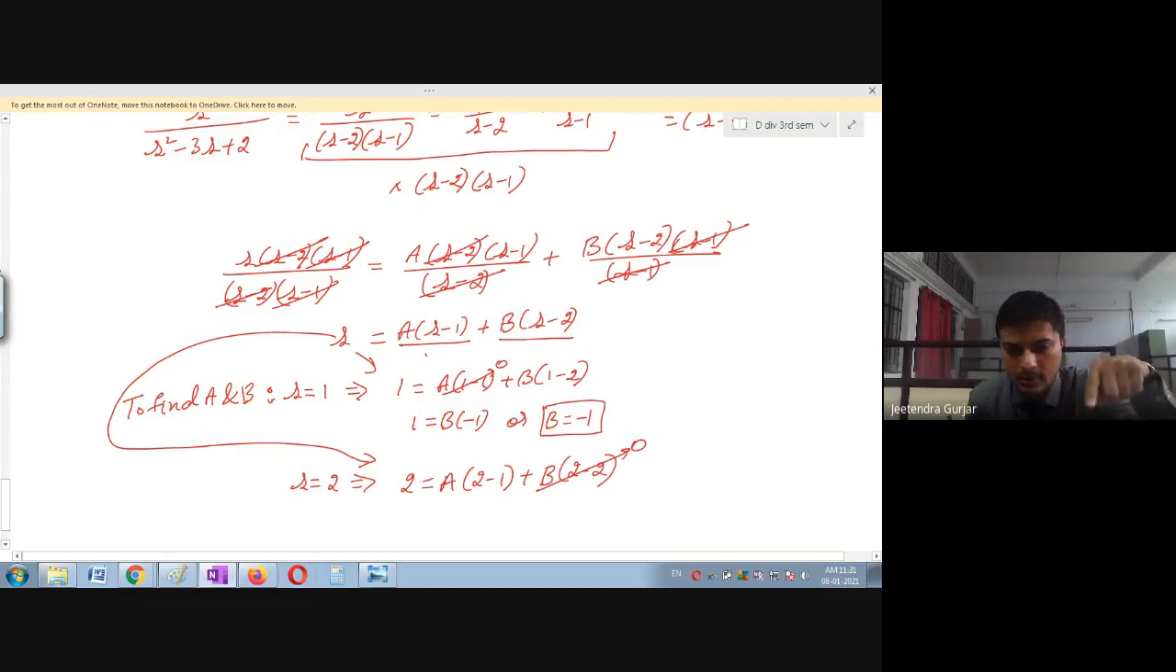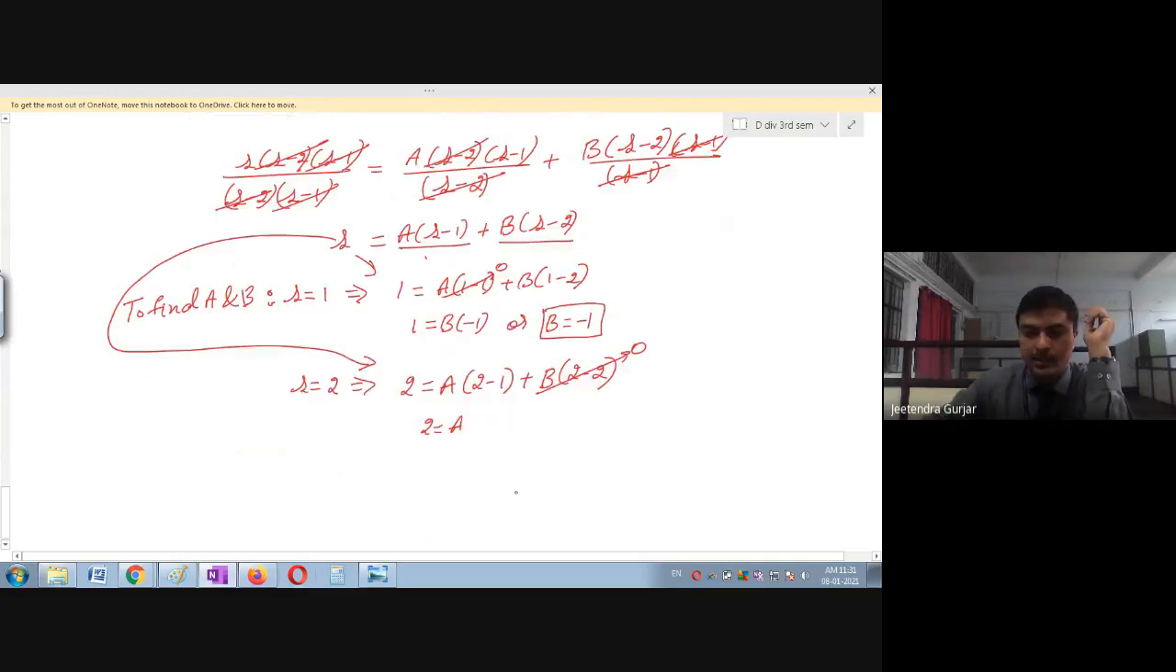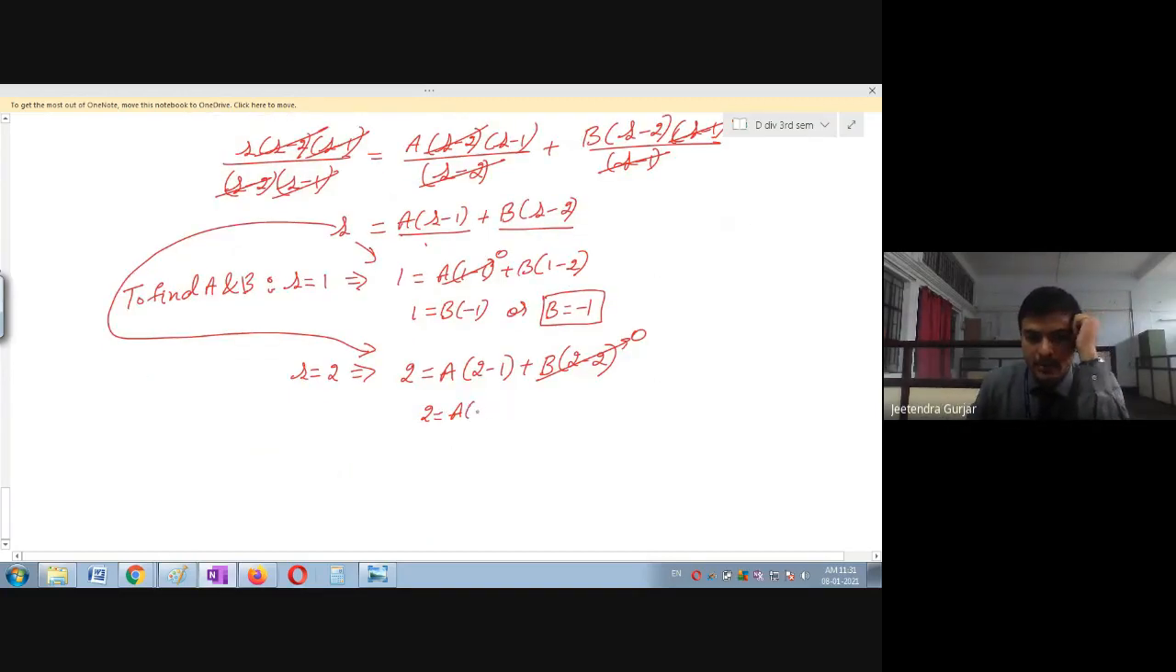So you have to choose this. Very, very important, because so many students will ask, will they give s is equal to 2 or 1? No. You have to identify and choose such an s that this b must be 0. Now you can see 2 is equal to a in the bracket 2 minus 1. 2 minus 1 is 1. Therefore, that implies a is equal to 2. I think everybody got the answer. a is equal to 2 and b is equal to minus 1.